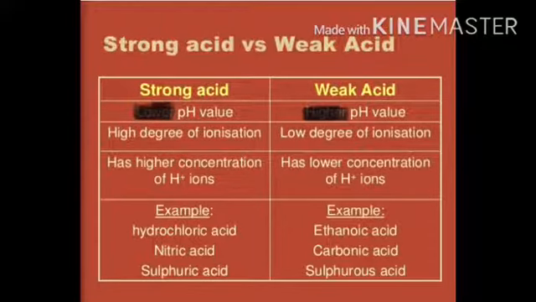You will study about it also in the higher classes. For example, ethanoic acid, carbonic acid, sulfurous acid. Almost all mineral acids are strong, but some are weak, like carbonic acid and sulfurous acid, which are mineral acids also. Generally, organic acids that are found in fruits and vegetables are weak acids.